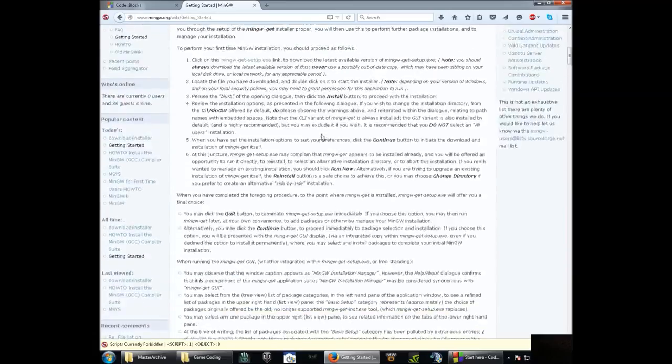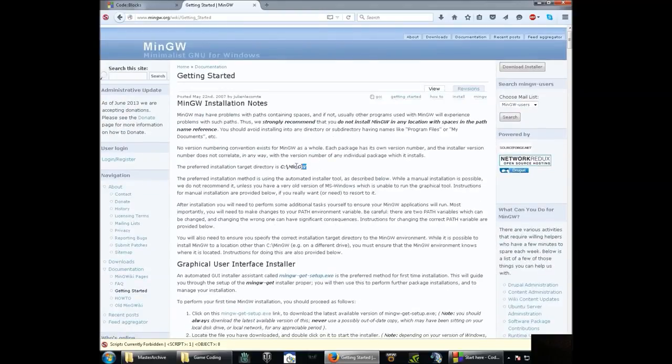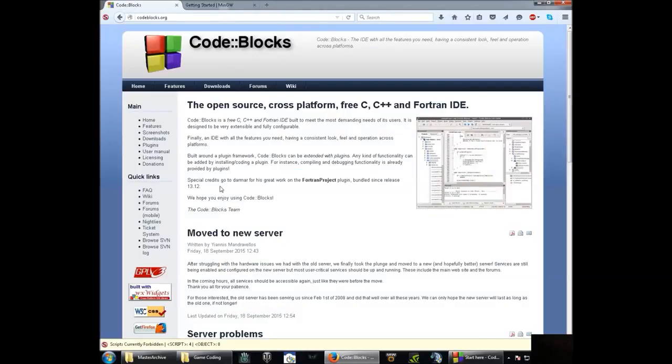So scroll back up. Here we go. It should automatically choose that, install it there. Once that's done, you open up CodeBlocks. CodeBlocks should run without a problem.